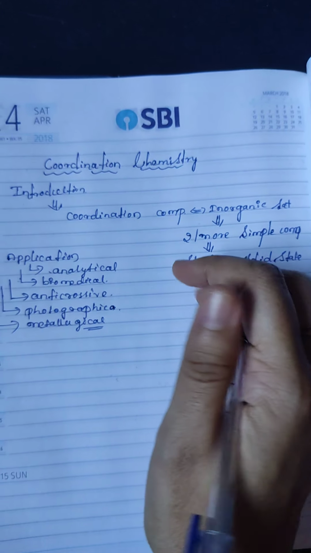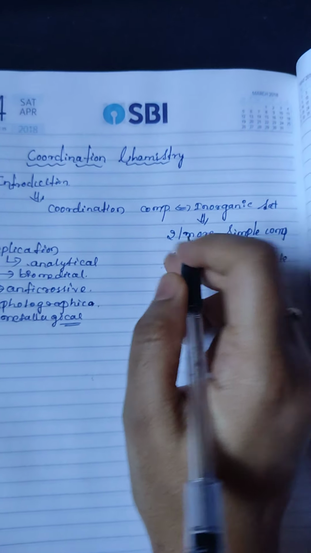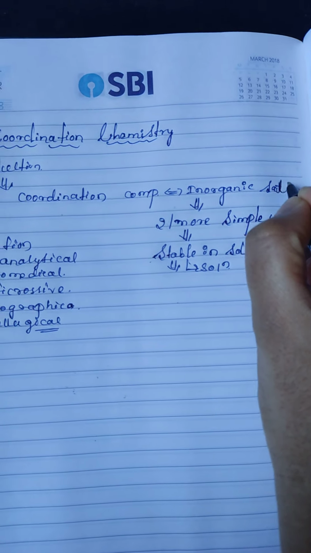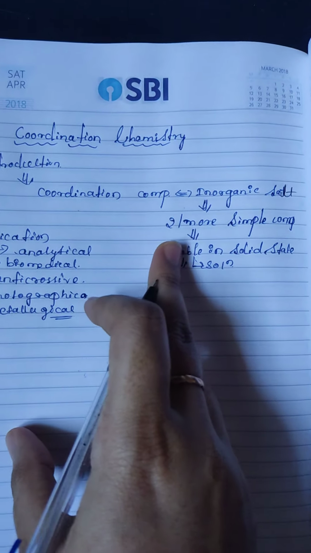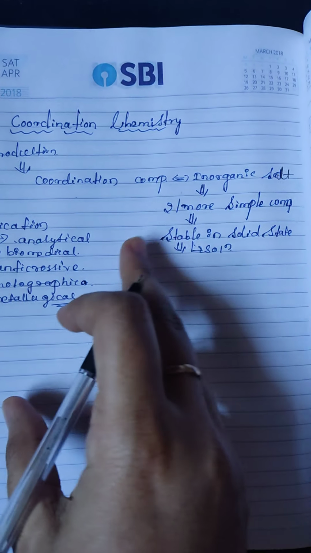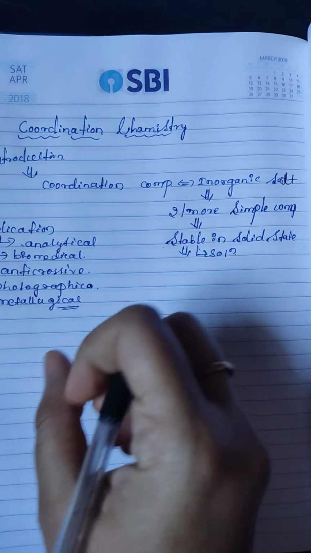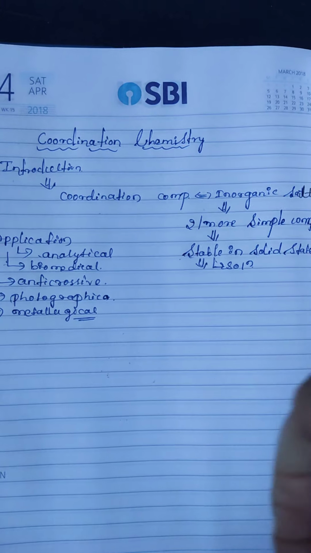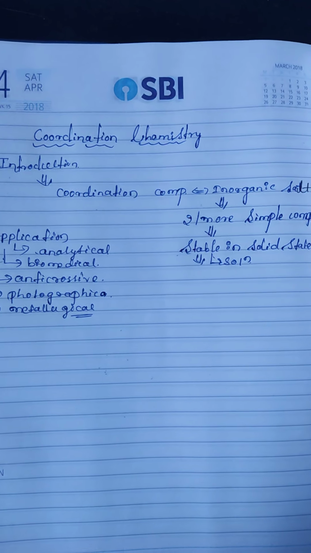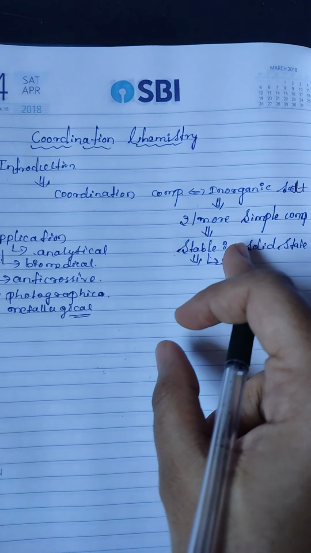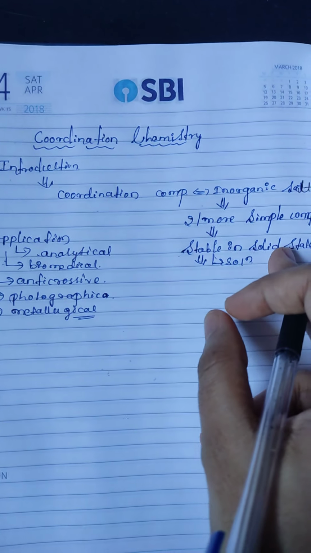Inorganic salt means two or more simple compounds in a stoichiometric ratio. In a stoichiometric ratio, they are stable in the solid state as well as in the solution.